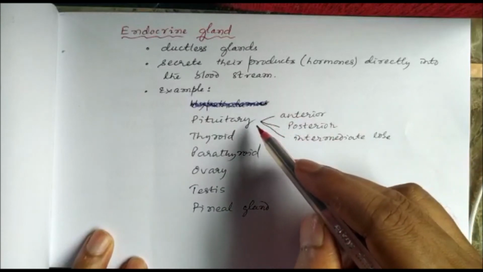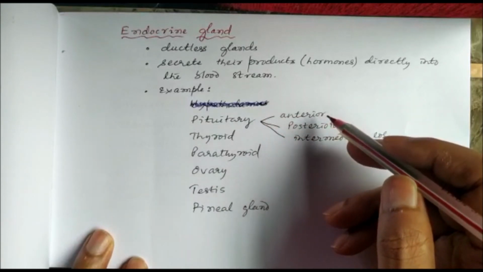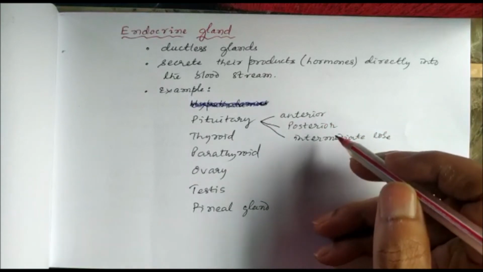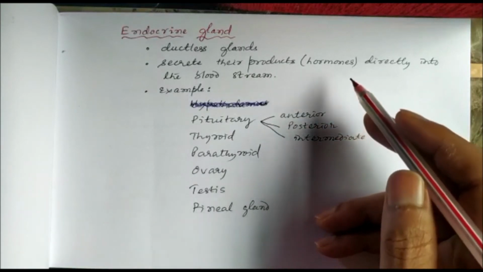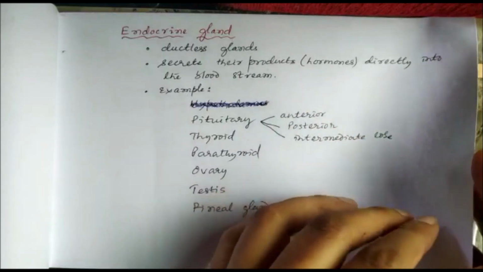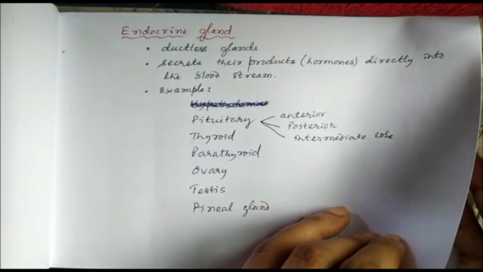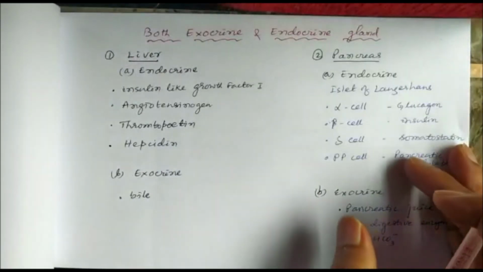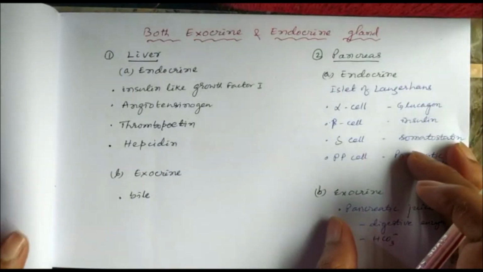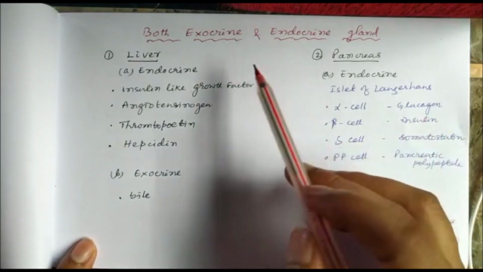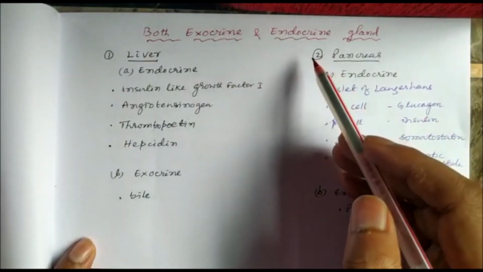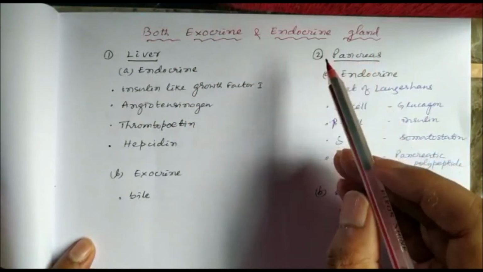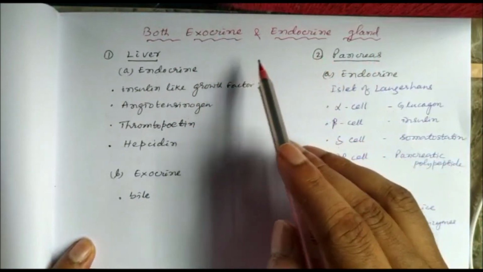The pituitary gland has an anterior lobe, a posterior lobe and an intermediate lobe. All of them secrete hormones. So the products secreted from endocrine glands are known as hormones. There are certain glands which act as both exocrine and endocrine: the liver and pancreas.